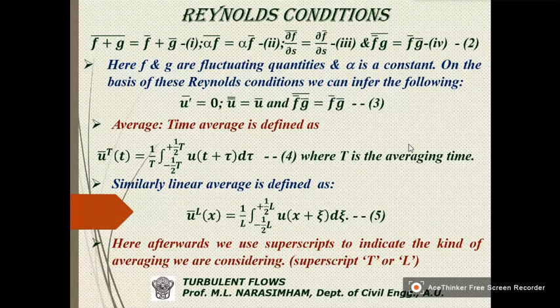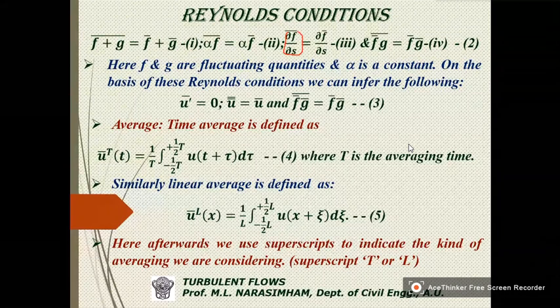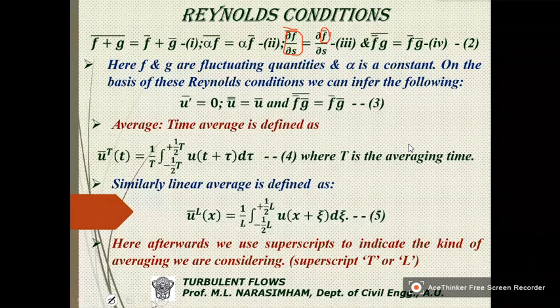This is dou f by dou s, and it is averaged. And this is dou f bar by dou s. So this is the third condition.